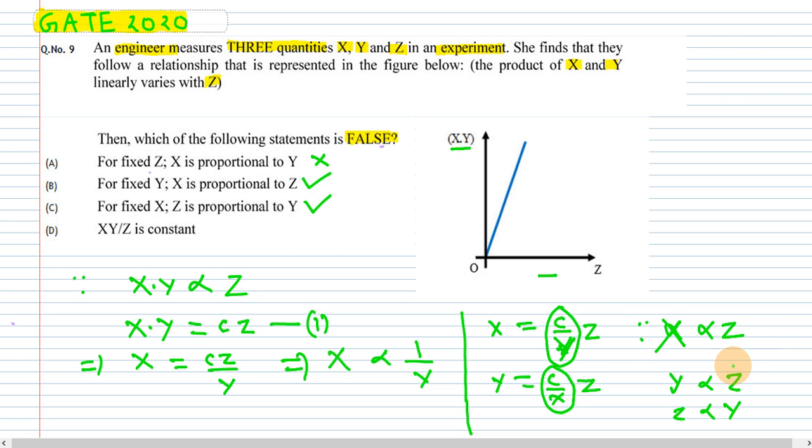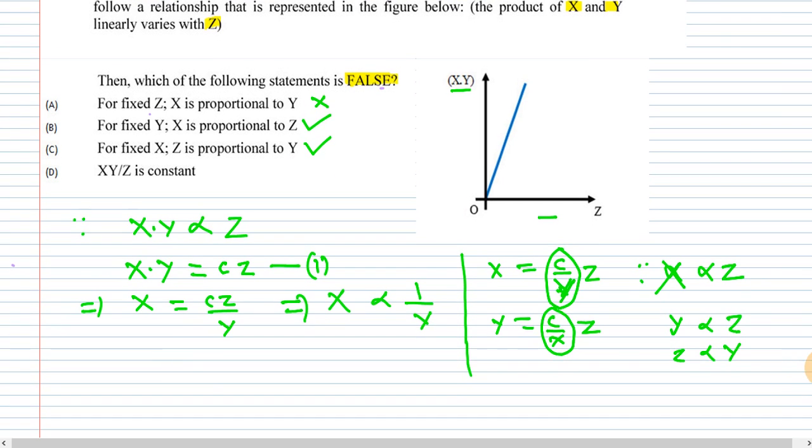Now the last statement says x, sorry, x into y by z is constant. So from here we can say that if we put this z value on the left hand side, then it will be here, and c was constant. We already know c is constant, that's why we have equated these two equations, otherwise it would be in proportionality. So this is also correct. According to this, the first statement is false, so the correct option will be option C. Okay, now let's move to the next question.